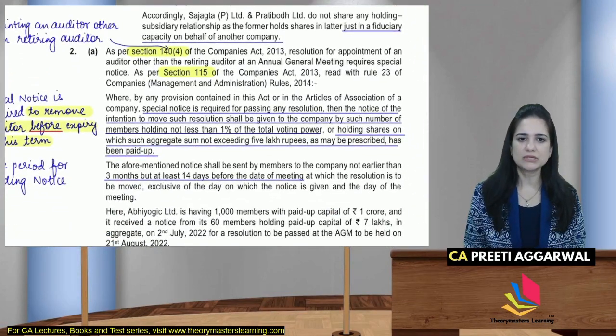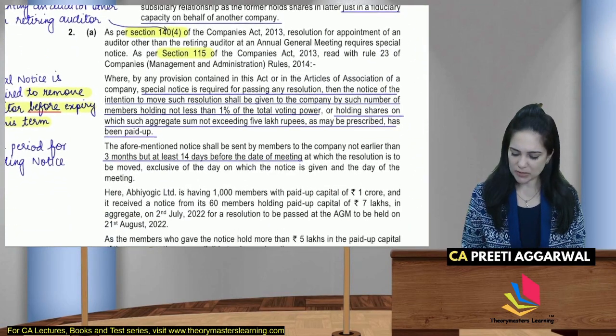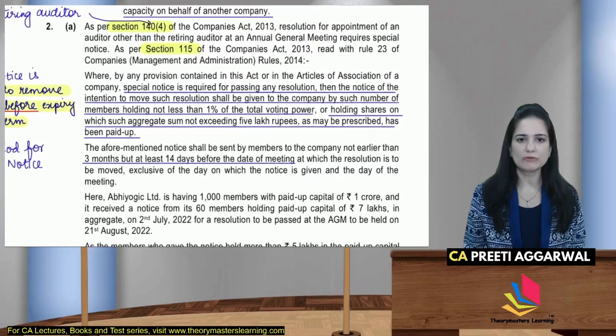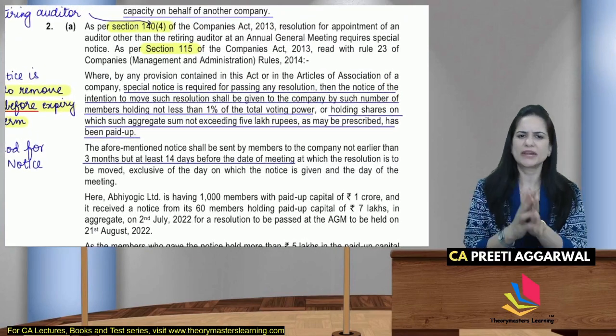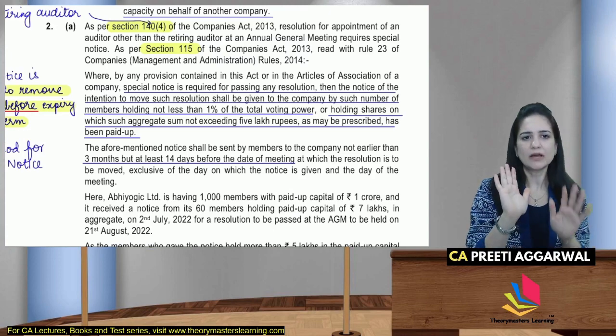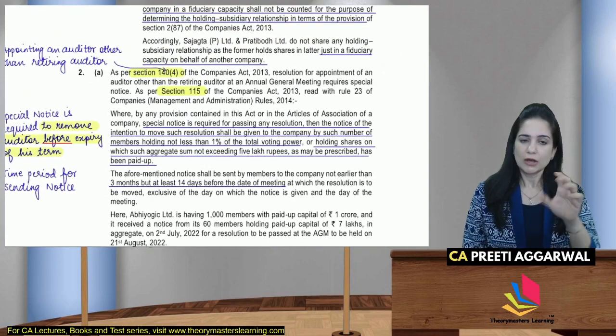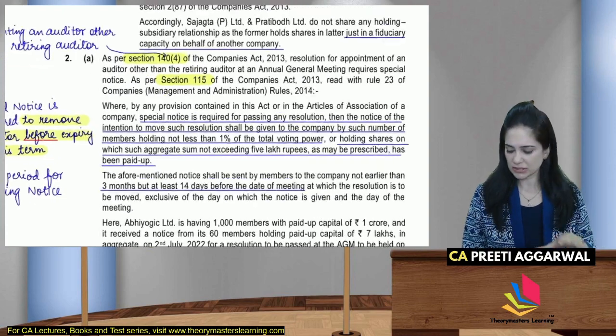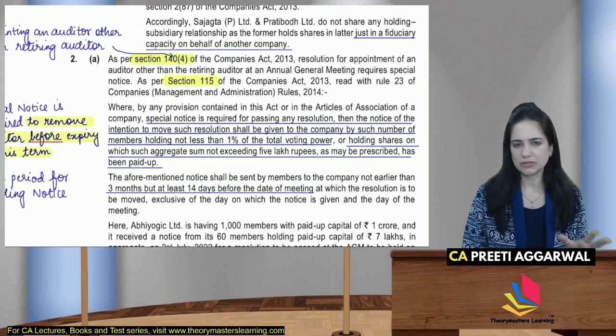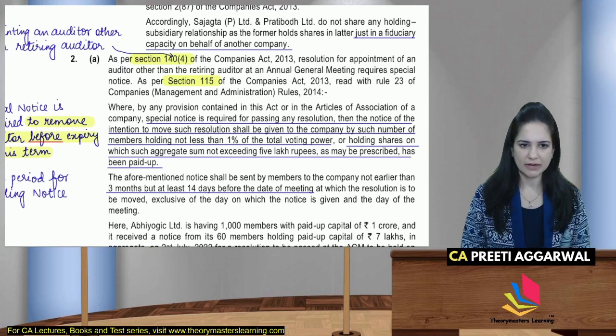Then special notice will be given by such number of members holding not less than 1% of the total voting power or holding shares on which aggregate of at least 5 lakhs has been paid up. So this is the theory which you need to mention. Few points you can write in your own words. Other than that, the limits have to be mentioned. They have to be written as given in the Act.